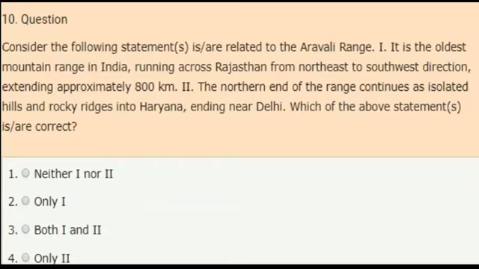And the correct answer is only 2. That is, the second statement is correct. The northern end of the Aravalli range continues as isolated hills and rocky ridges into Haryana and ending near Delhi. So these are all the questions which are related to Indian geography.